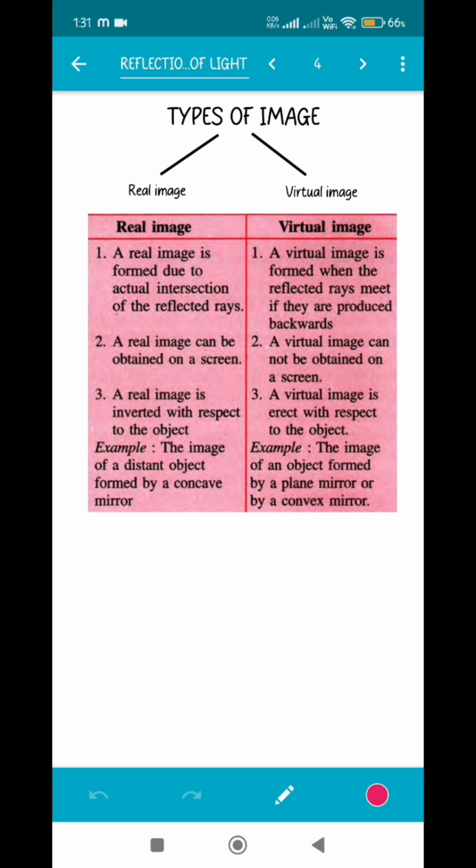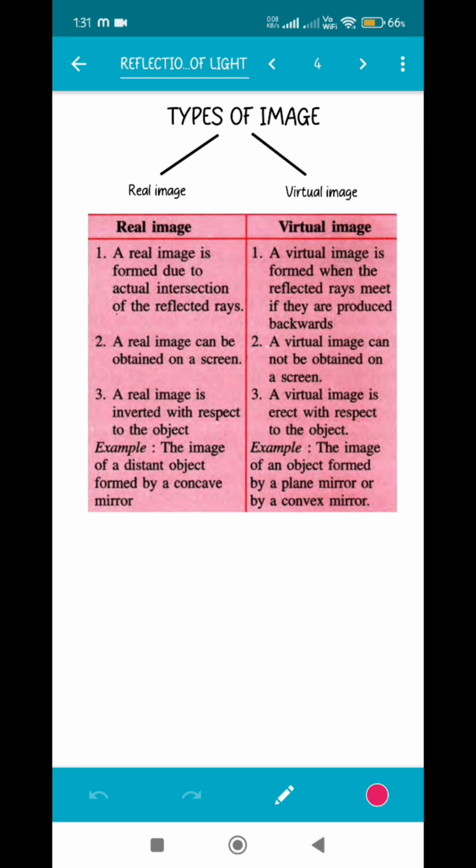Why so? Because the image of ours, it is formed inside the mirror. It is not formed on a white screen as such, outside. It's not formed in our environment, isn't it? It is formed inside the mirror. So it is a virtual image. Now, what do you see in case of a virtual image? It is an erect image.